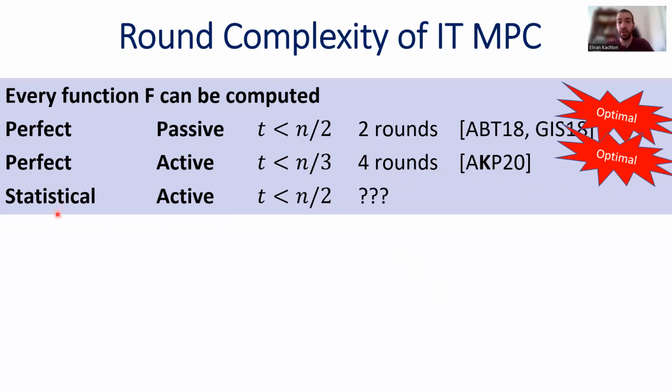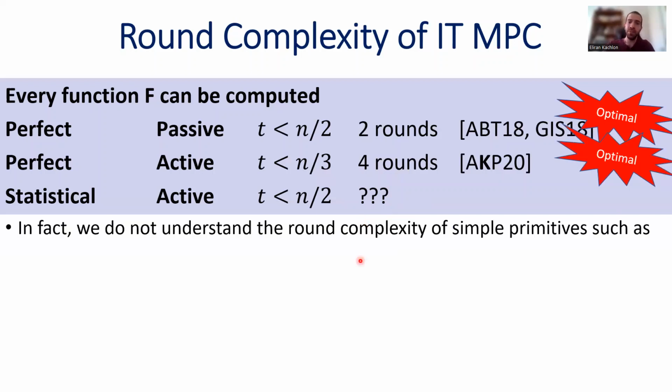And finally, for statistical security against an active adversary that corrupts a minority of the parties, we do not know what the correct answer is. In a previous work with Benny and Arpita, we proved that 4 rounds are required. There exists a function that cannot be computed in less than 4 rounds, but the best upper bound that we have is 7 rounds. Okay, so there is still a gap between the best upper bound and the best lower bound that we have. So this is the main open question in the round complexity of information theoretic MPC.